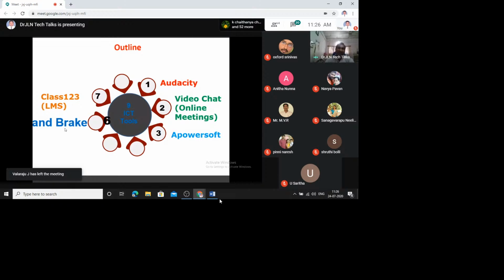After you click this Audacity free open source cross-platform link, you're going to have a window like this. There in the download tab, you have different operating systems. You have to select whatever operating system you want. You select that, then you click continue. The moment you continue, the software will be installed. Once the software is installed in your system, it looks like this.